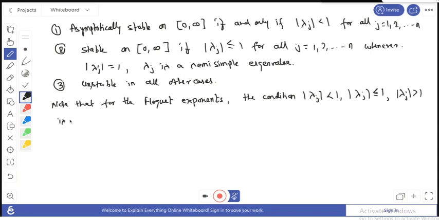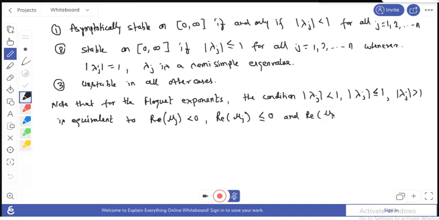This is equivalent to the real part of mu j being less than 0, the real part of mu j being less than or equal to 0, and, for the third, the real part of mu j being greater than 0. So we can write these three conditions.